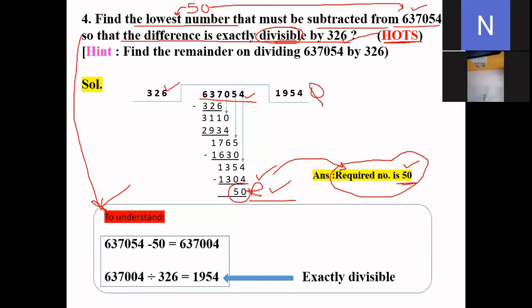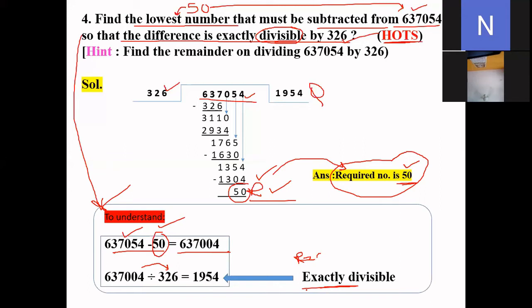Okay. Just to verify that our answer 50 is correct or not, to understand this question, we will read the question again. We have found 50 as the lowest number, and then we will subtract it from the given number. After subtracting, you will get 637,004. And they are saying that after subtracting, whatever answer you get should be divisible by 326. What does exactly divisible mean? The remainder should be 0. We have done this in class 4 also, right?